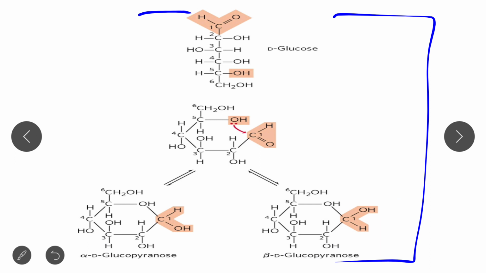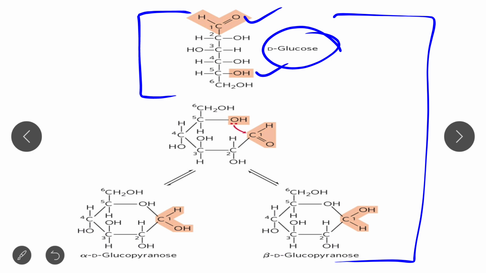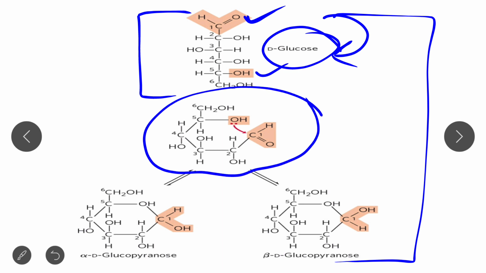See, this is the Fisher projection structure, the linear structure of D-glucose. This is the aldehyde group, and this is the C5 carbon alcohol group, that is the hydroxyl group, and this is the C1 carbon aldehyde group. Now if we rotate this structure like this, we get this Haworth structure, or you can say ring structure.